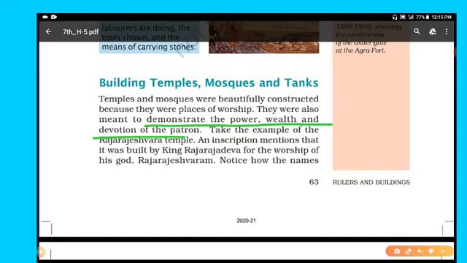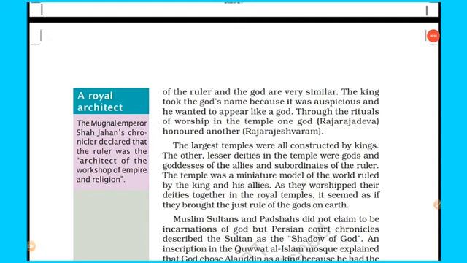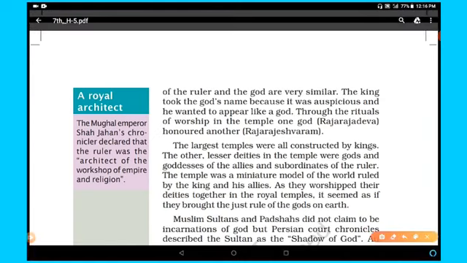Take the example of the Raja Rajeshwara temple. An inscription mentions that it was built by King Rajarajadeva for the worship of his god. Which god? Rajarajeshwaram. You can see that the names are similar. Why did the kings used to have similar names to their deity or gods? Because the king took the god's name, it was auspicious, and he wanted to appear like a god.